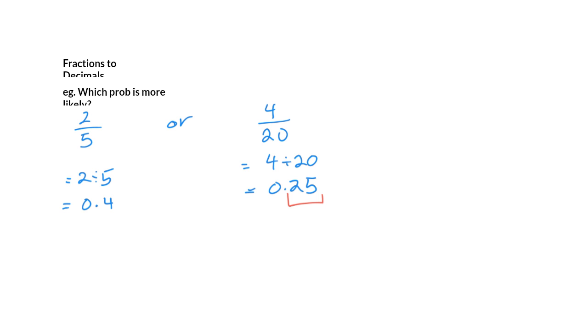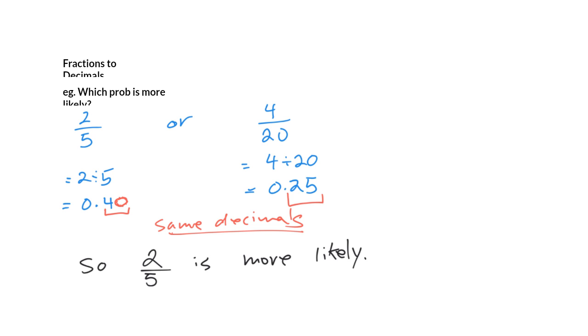And because it has 2 decimals, we want to be able to compare the other decimal for 2/5. So all we got to do is add a 0 to our decimal, and now we have a comparison of the same decimals. And the best part of this is that the moment I can compare the two decimals, I can say which one is more likely. And we can say 2 out of 5 is more likely because 0.40 is bigger than 0.25. And we're done. Now your work has been posted online. Good luck.